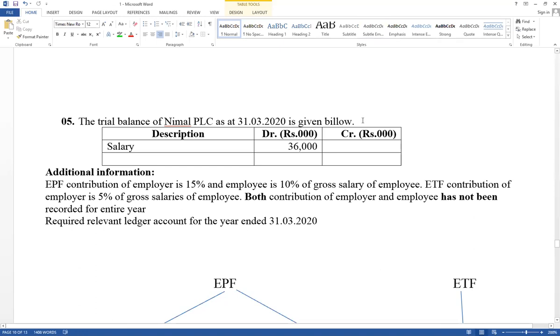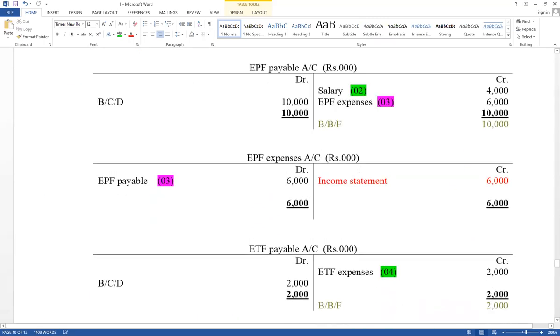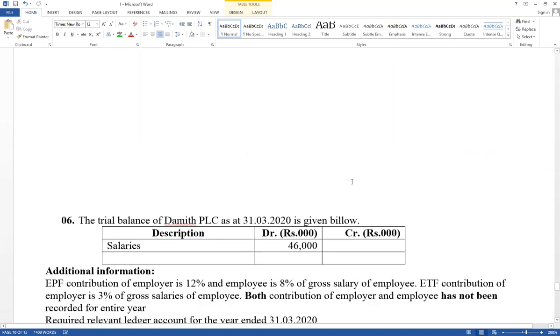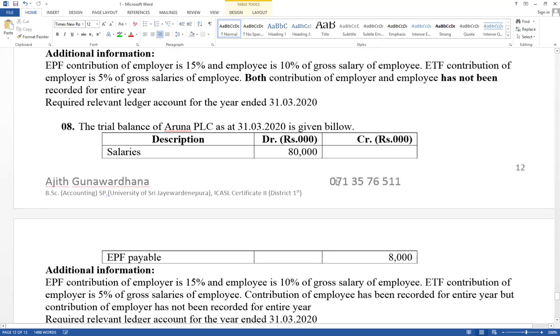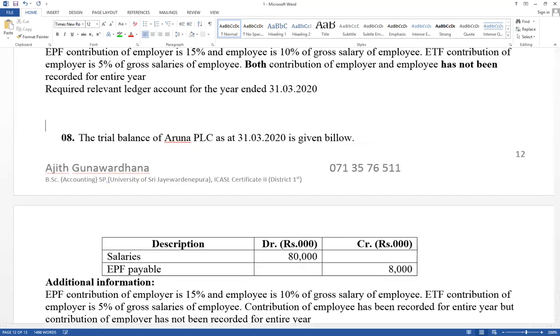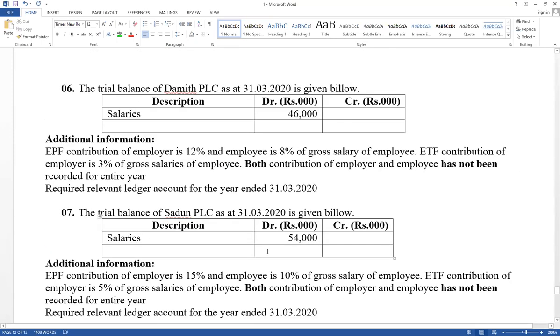Important adjustment. Question number 5, 6, 7, homework. 8 I will discuss next day. Question number 6 and 7 can be done. Only numbers change and percentage change.